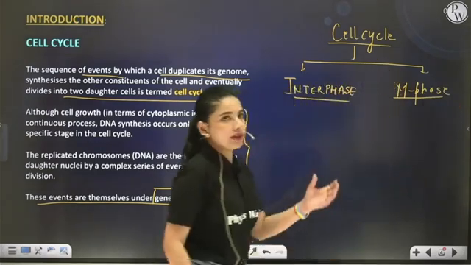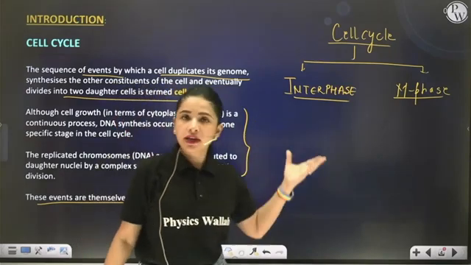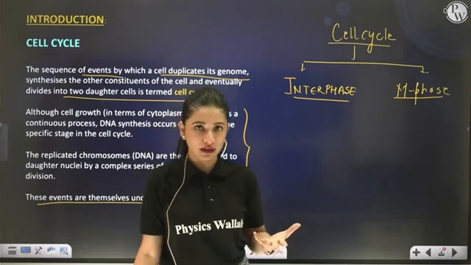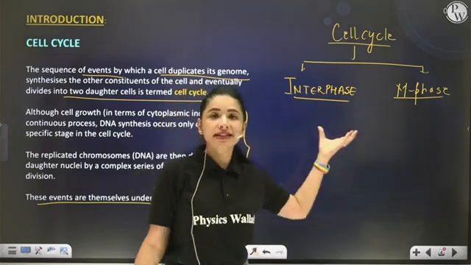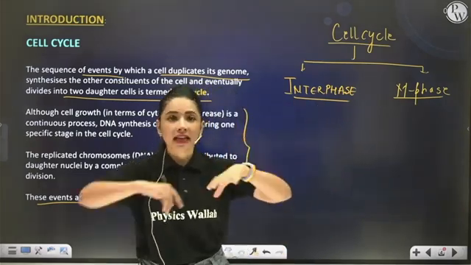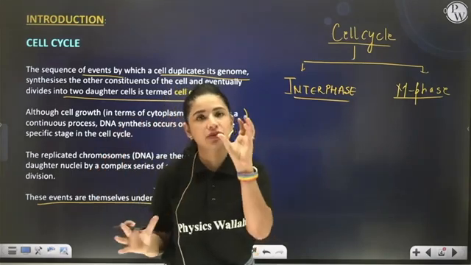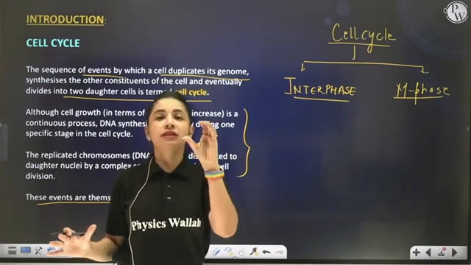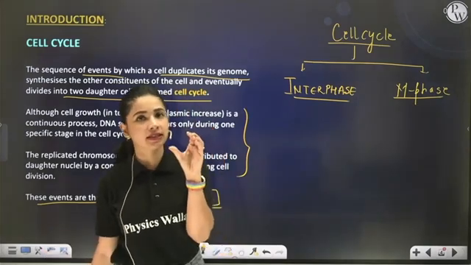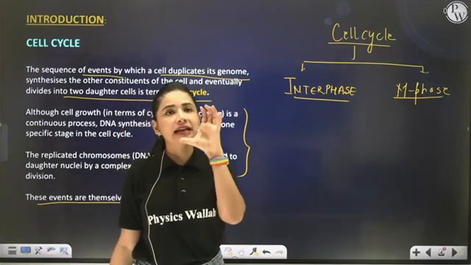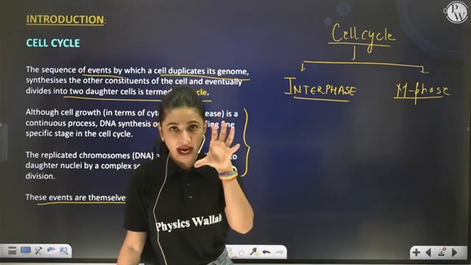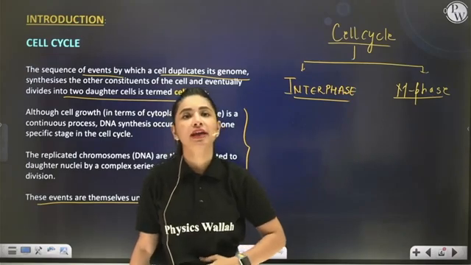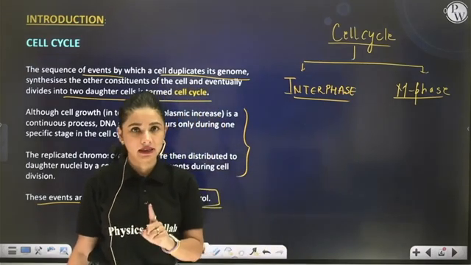Interphase is actually the long-lived phase of the cell cycle where the cell prepares itself for division. During whole interphase, cell growth is taking place. Suppose there is a parent cell that is X amount of size. But if that parent cell enters interphase, then its size is going to increase. Why? Because the amount of cytoplasm during interphase is increasing.